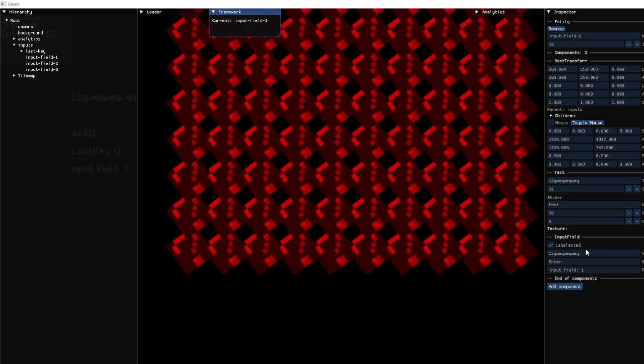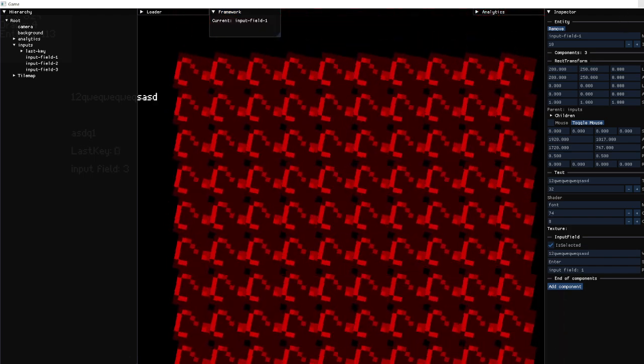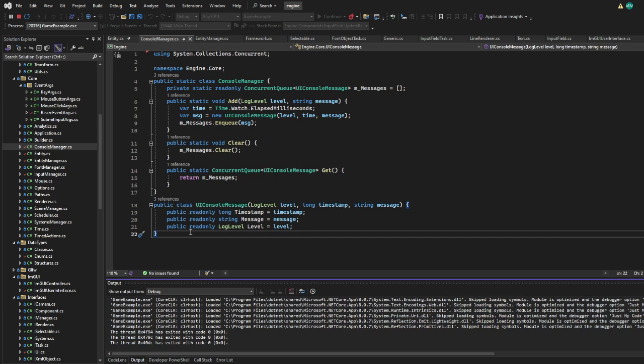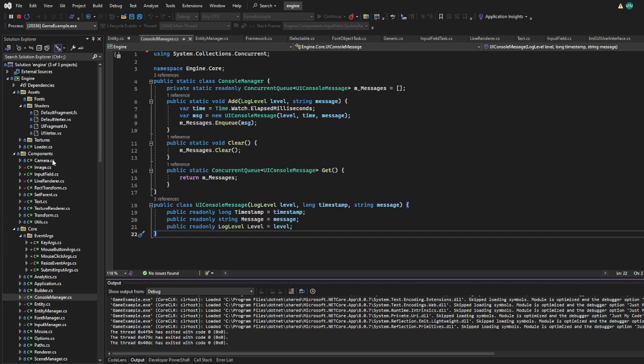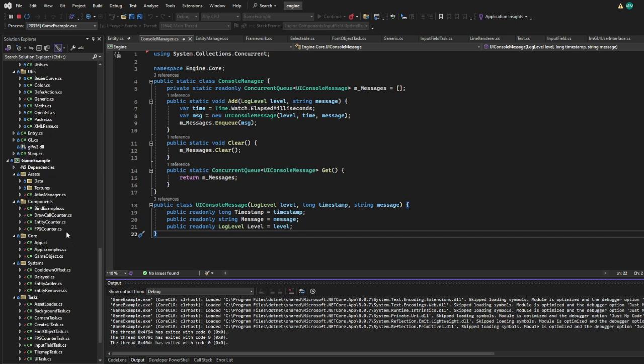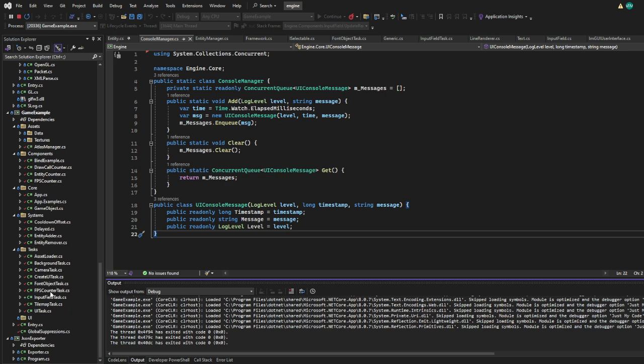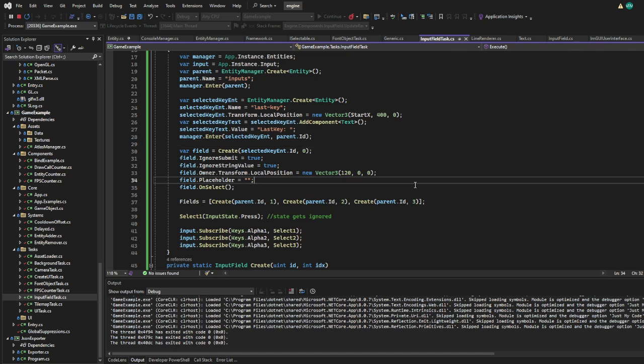I've also added some modes into it, but they currently don't do very much apart from the password mode.